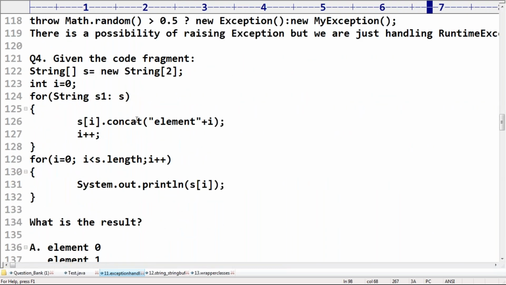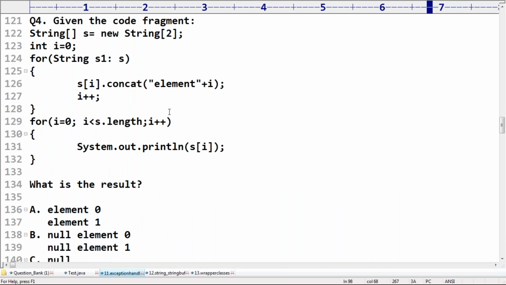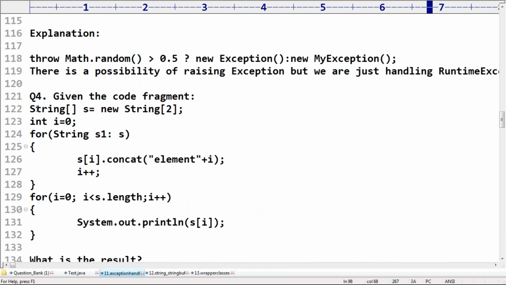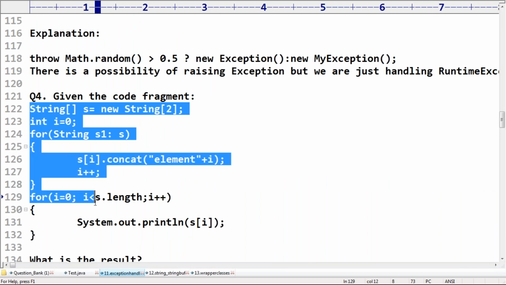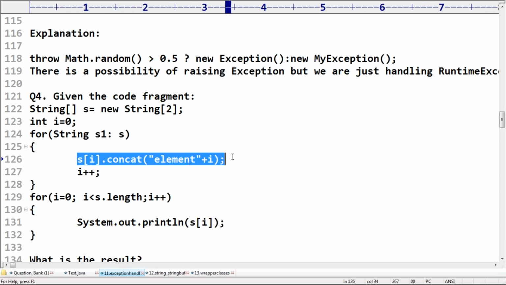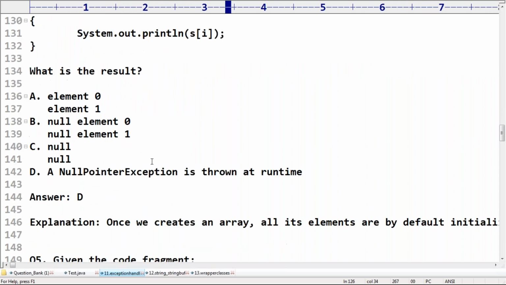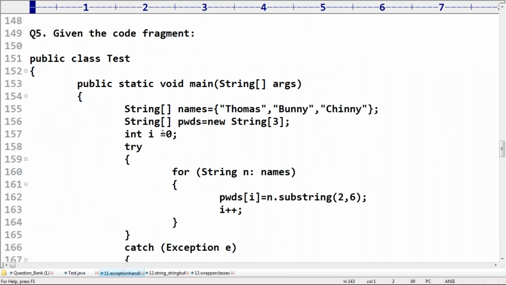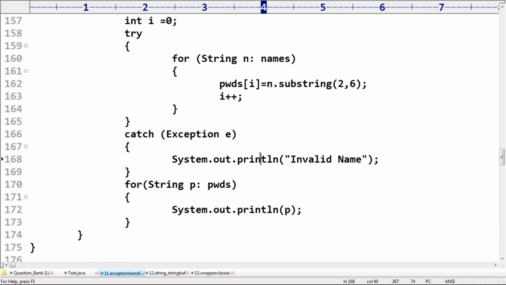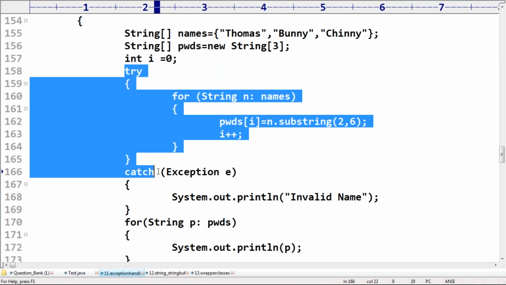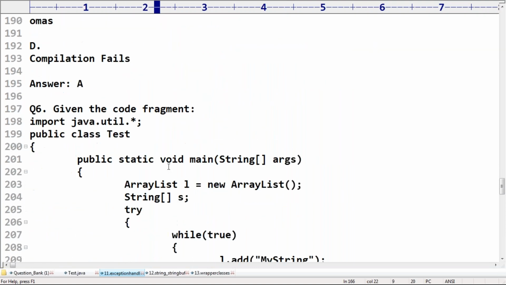Next, given the code fragment, what is the output you are going to get by default? NullPointerException is thrown at runtime. It is not really related to exception handling. Here, if you perform any operation on null, then automatically you will get NullPointerException by default. Okay. Next, exception, try, catch and so on. What is the output? We may discuss.